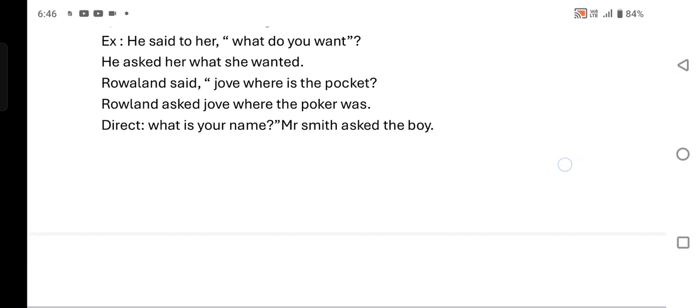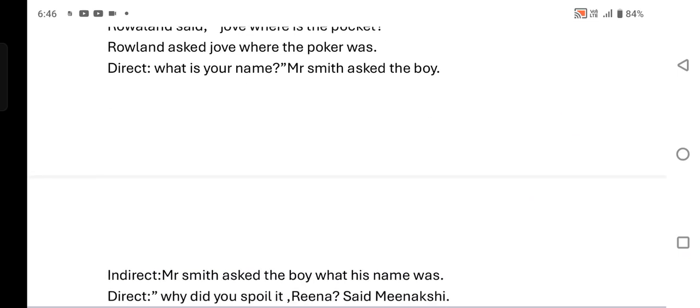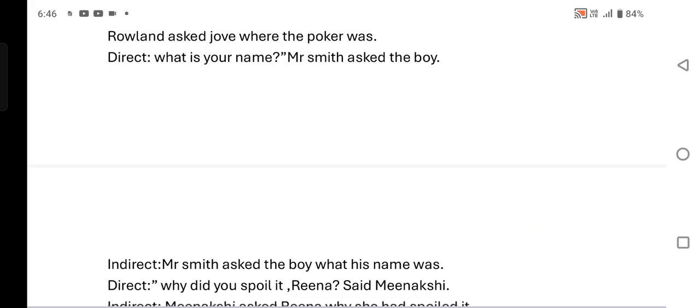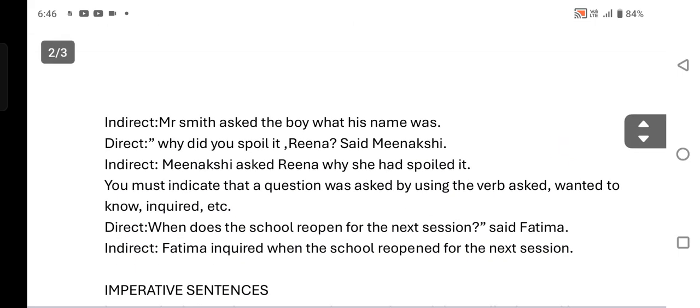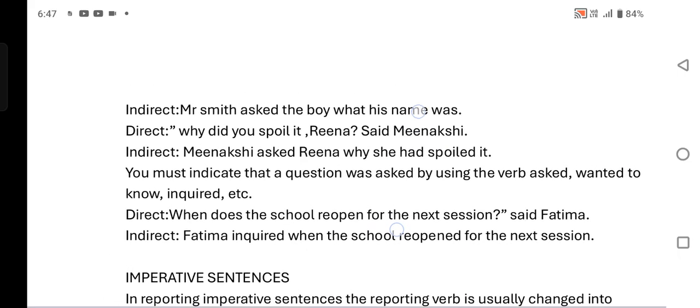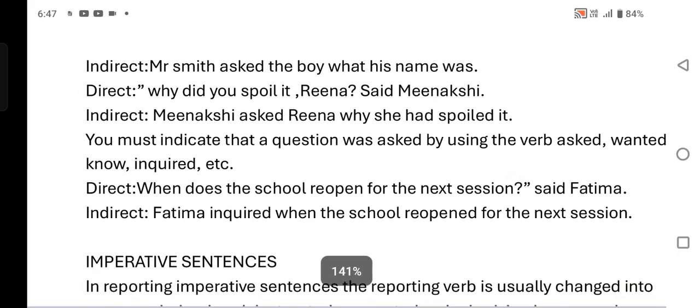Next example. In direct speech: "What is your name?" Mr. Smith asked the boy. In indirect speech: Mr. Smith asked the boy what his name was.